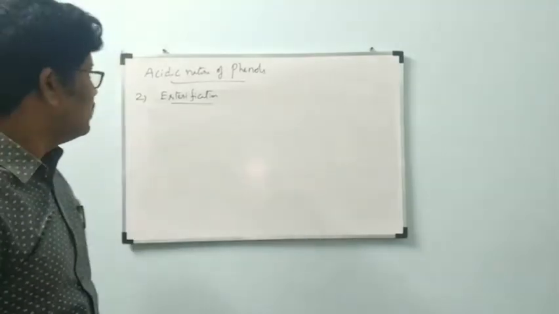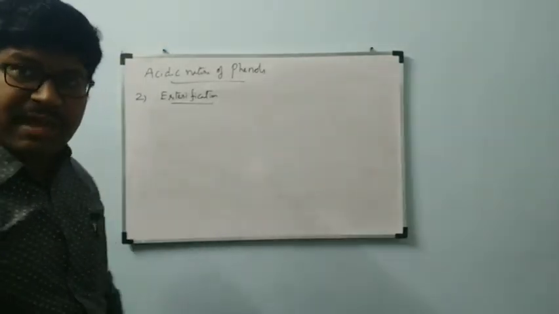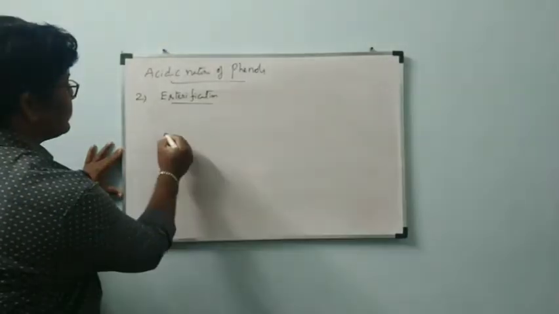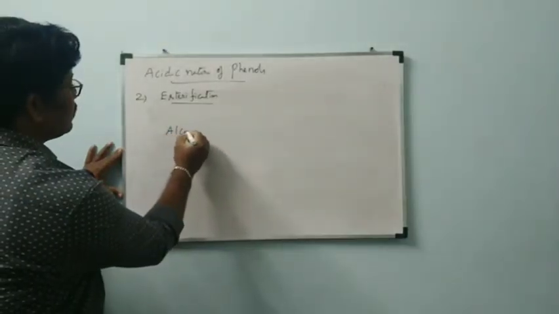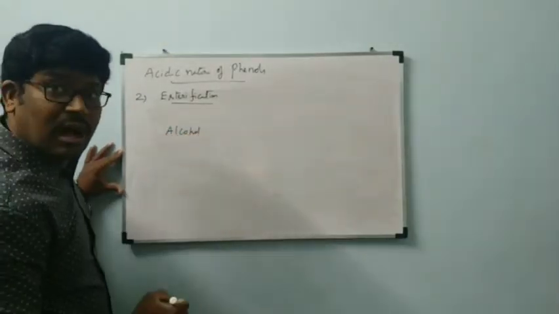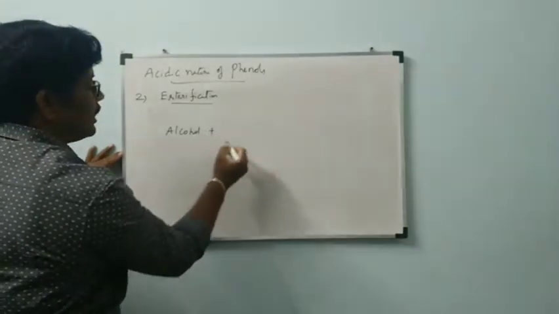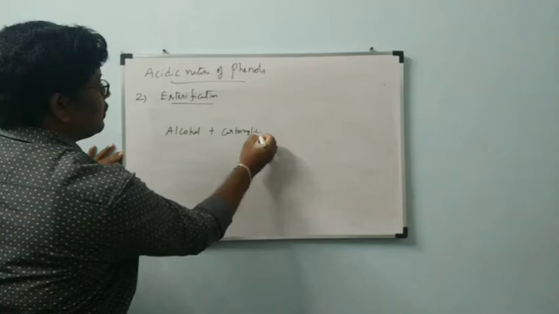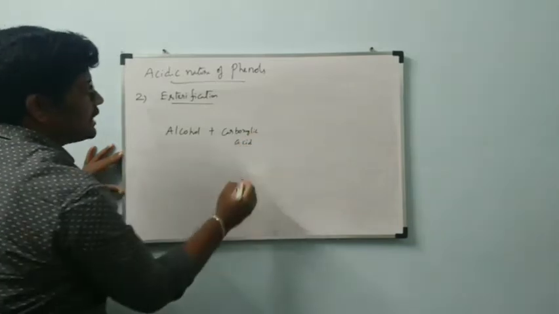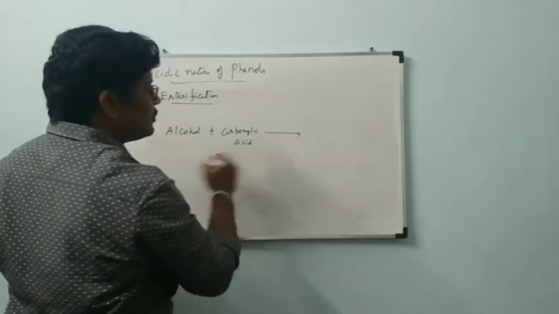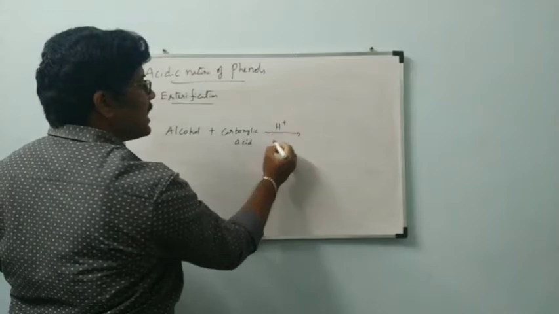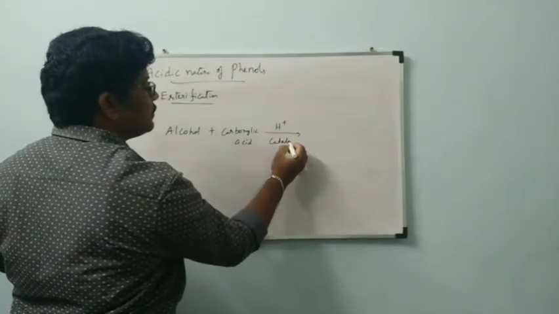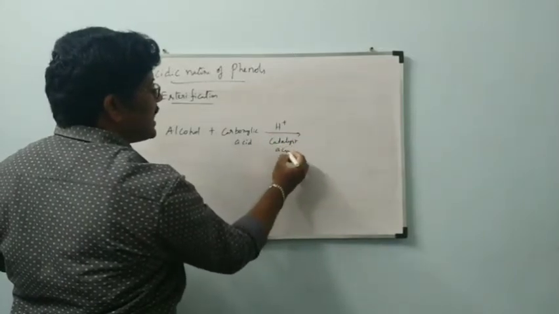Generally, this esterification happens when alcohol reacts with carboxylic acid. Both will undergo reaction in presence of H plus catalyst, that means acid catalyst.